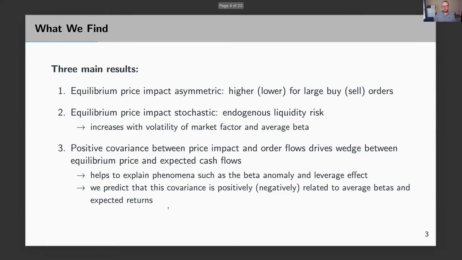Okay, so just a preview of our main results. We basically have three main results. Two of those results are about price impact. The last one is about asset prices and returns. In terms of price impact, we have two results. The first one is that in equilibrium, price impact is going to be asymmetric. So it's going to be higher for large buy orders and lower for large sell orders. This asymmetry in turn is driven by the fact that price impact is also stochastic. So it depends on random shocks. Therefore, our model can generate liquidity risk endogenously.